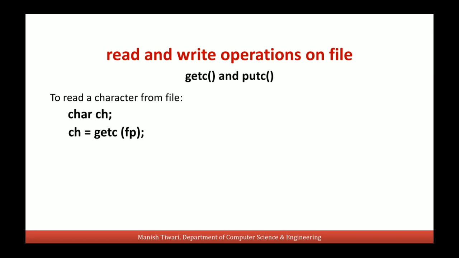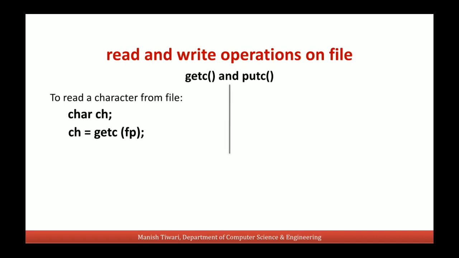This getc is a function which reads a character from a file, and this character can be further stored in a variable ch and can be displayed. It works just like the functions getchar and getch work. But getchar and getch read the character from the keyboard, while this getc reads the character from a file.